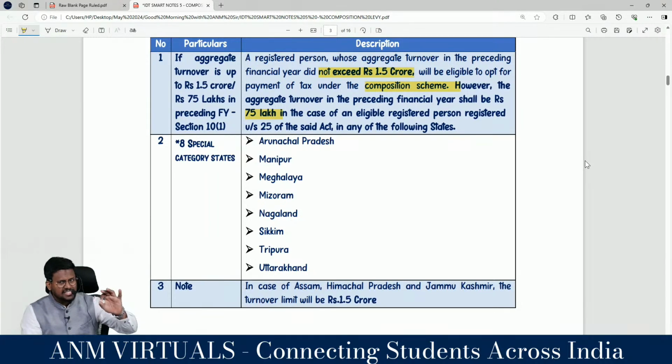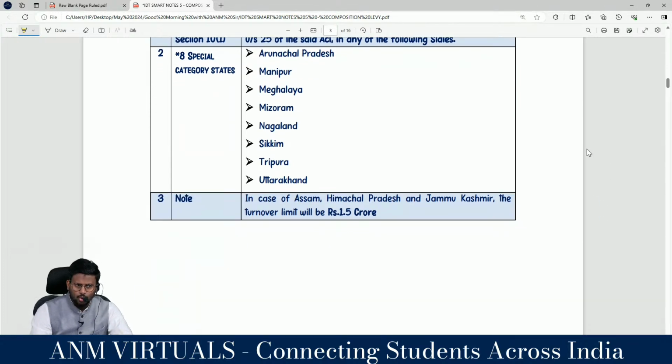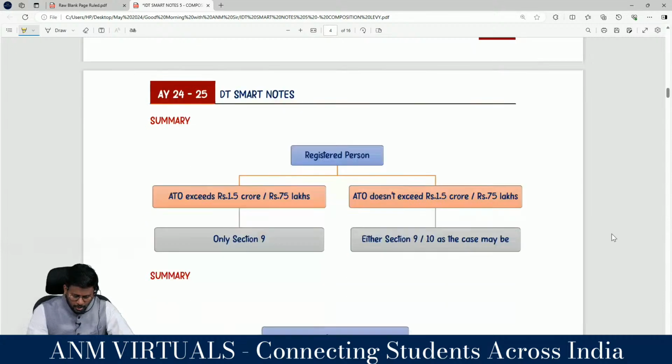So if these guys are situated in 8 special category states, you are not supposed to read it as 1.5 crore. You are supposed to read it as 75 lakh. Number 1, Arunachal Pradesh, Assam, Manipur, Meghalaya, Mizoram, Sikkim, Nagaland, Tripura, Himachal Pradesh, Uttarakhand. These are the 8 special category states for the purpose of composition levy.